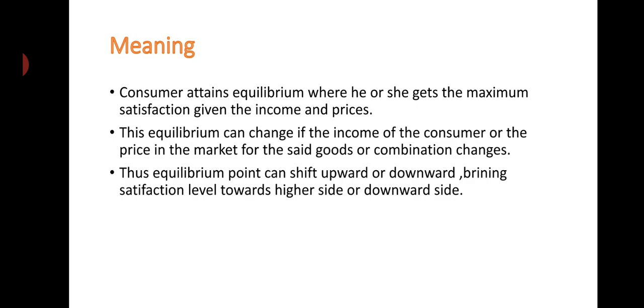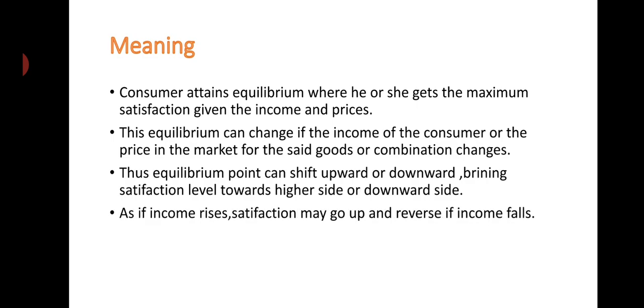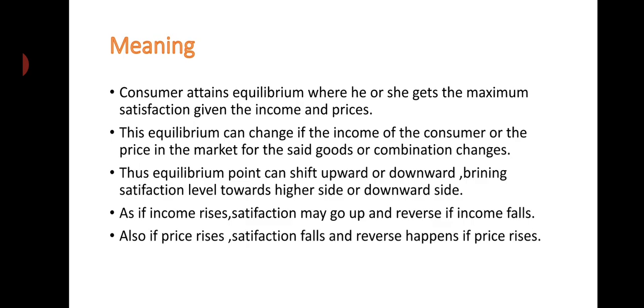The equilibrium point can shift upward or downward, bringing the satisfaction level upward or downward. If the income rises, satisfaction can go up; if the reverse happens, satisfaction falls. If the prices rise, satisfaction falls, and the reverse happens if the prices fall. Let me explain.